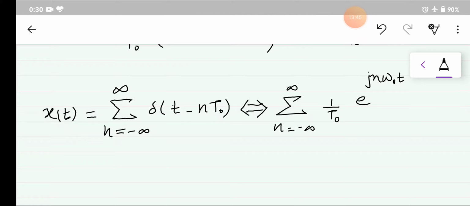Okay, so both the formulas can be written for our periodic impulse train. So let us now quickly see what will be the Fourier transform.